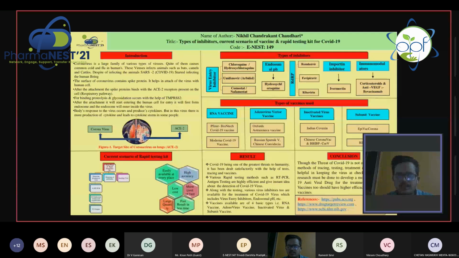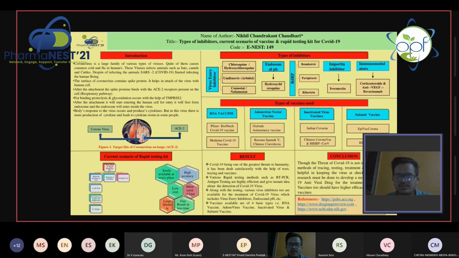After the attachment, the spike protein binds with the ACE2 receptors present on the cell. For the binding, proteolysis and glycosylation occur with the help of TMPRSS2. The body's response to the virus occurs and produces cytokines. But in COVID-19, in some patients there is more production of cytokines, which leads to cytokine storm, which leads to ARDS and MOF. ARDS, acute respiratory distress syndrome, and MOF, multiple organ failure.